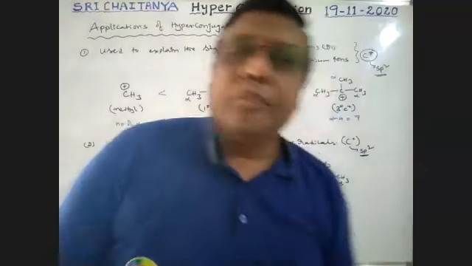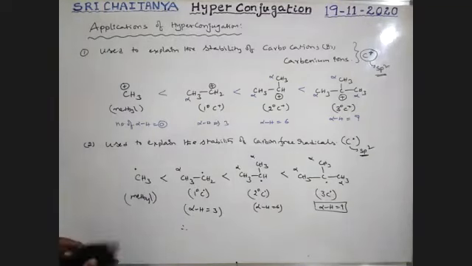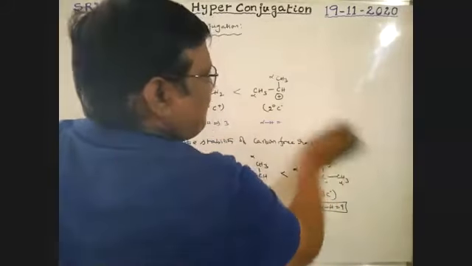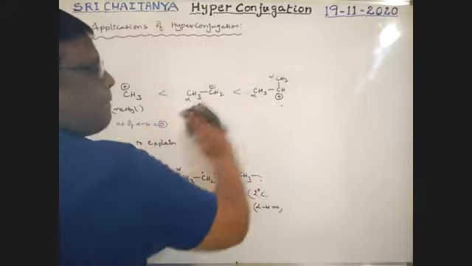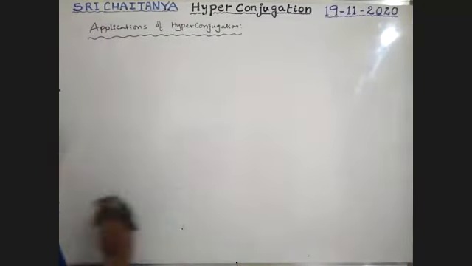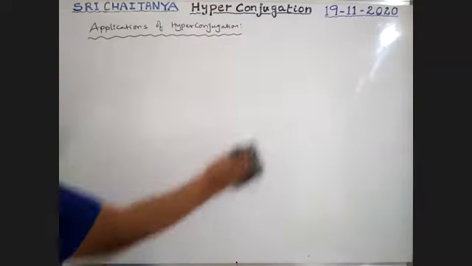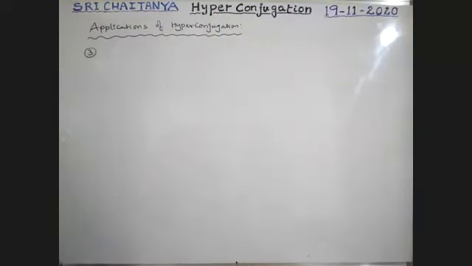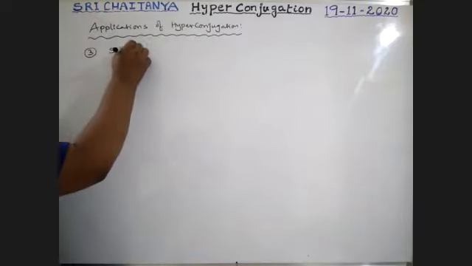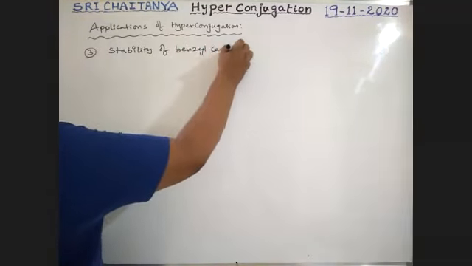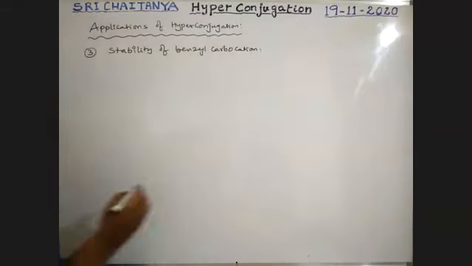Next, third one: stability of benzyl carbocation.